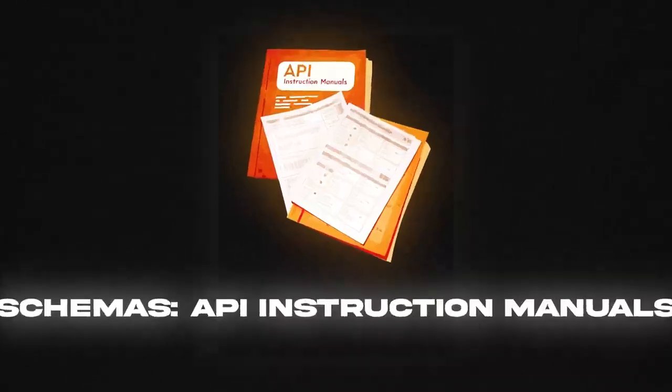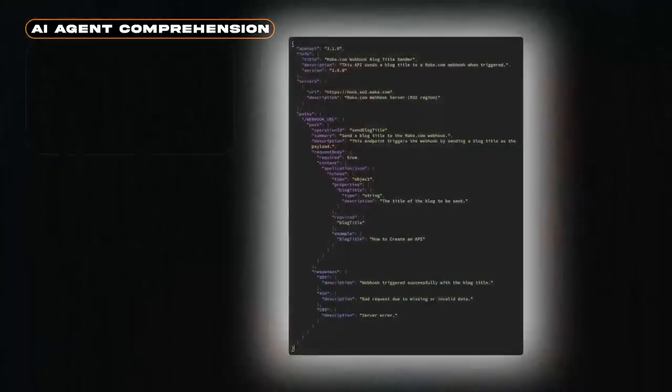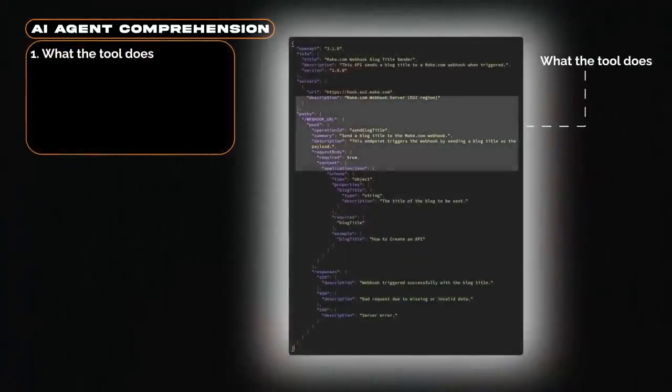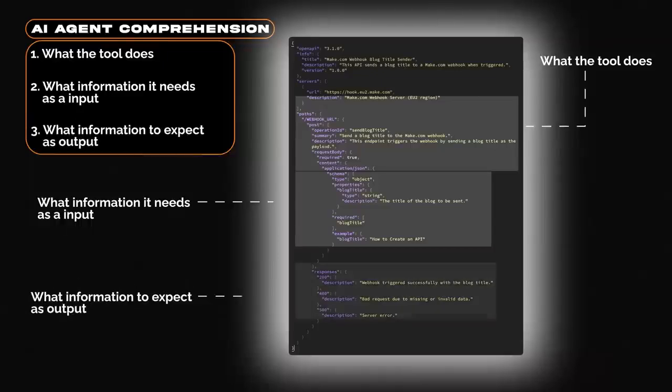But the magic step, and what has really caused the AI revolution to kick off, is that we can explain to our agent how to use this API just by explaining how the API works in natural language. And this is where schemas come in. A schema is like a one-page instruction manual on how to use an API and therefore how to access the functionality inside that API. And when an AI agent is given one of these schemas, it too can read that instruction manual and determine things like what the tool does, what information it needs as an input, like we talked about before, and what information to expect as an output.